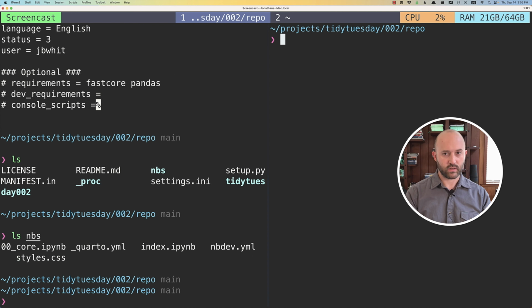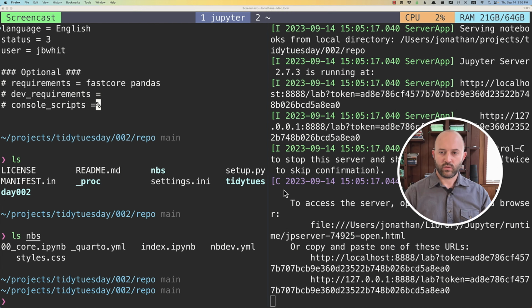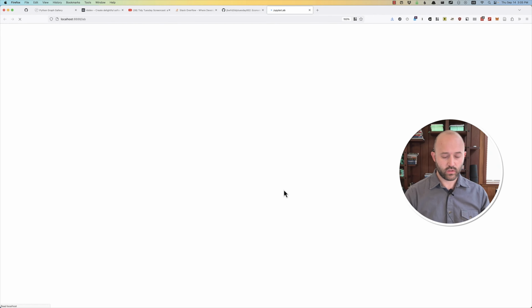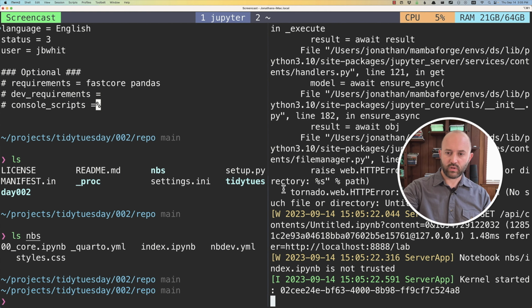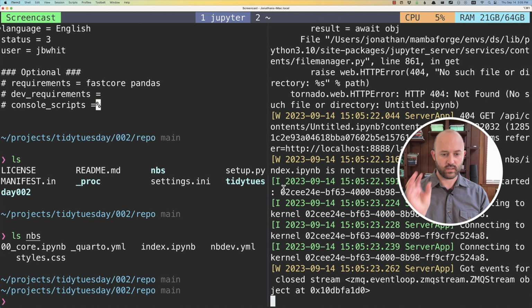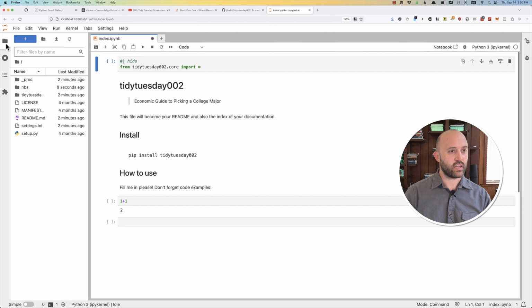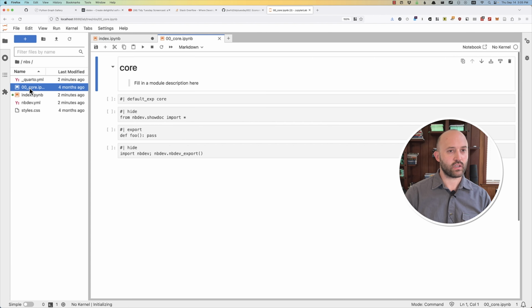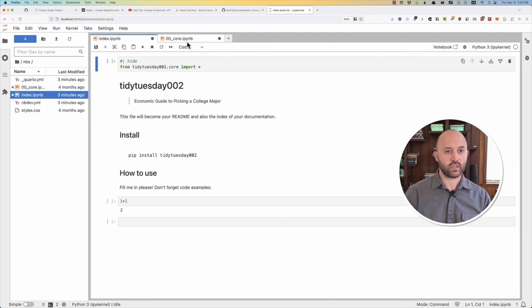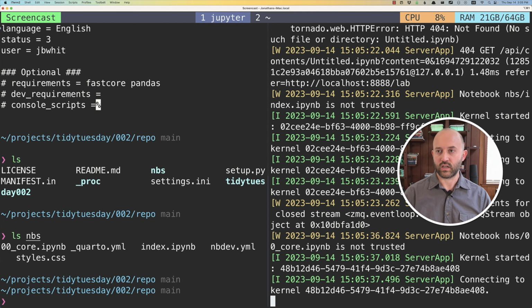So what I'm going to do is keep this, this is a tmux screen. I will split it over here, and I'll make sure I'm running mamba activate. And I'll run Jupyter Lab. So this will run and do a bunch of Jupyter Lab things in the back end, and it'll post this up here. So you see, we actually have the full thing here already. So notebooks, index, and the core. We have everything all set up.